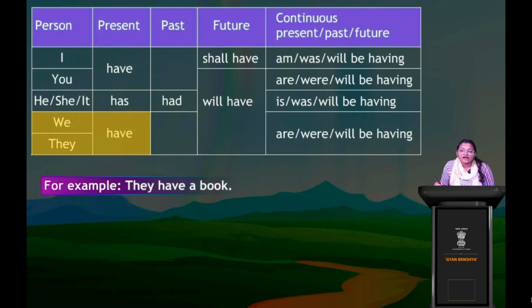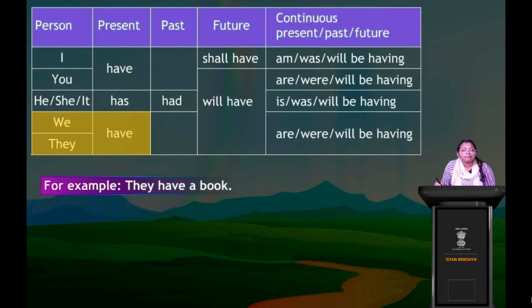Then we write... book. We have a book. Library. So they have a book, we have a book. Okay, we have been reading the book. So this is where you use present tense, and with I it is have, he she it is has, and we they it is have, right? So you understood this pattern.